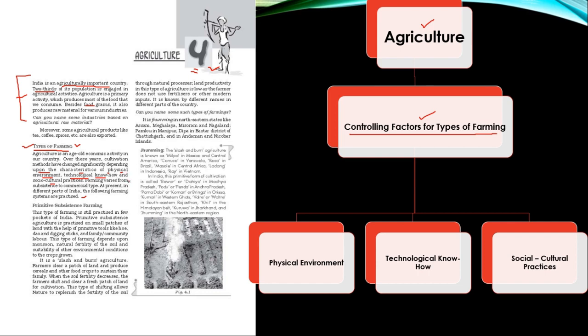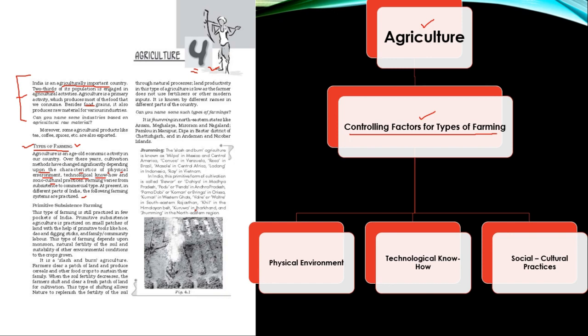Early men used to make agricultural implements with stones. Slowly and steadily, when we developed knowledge of different types of metal, different types of material were used to do agriculture, or modern types of equipment came into being, and then the mechanization of agriculture took place.